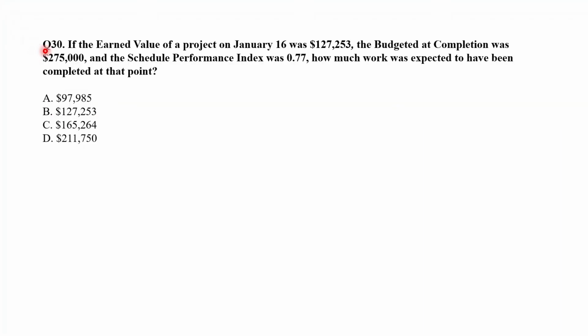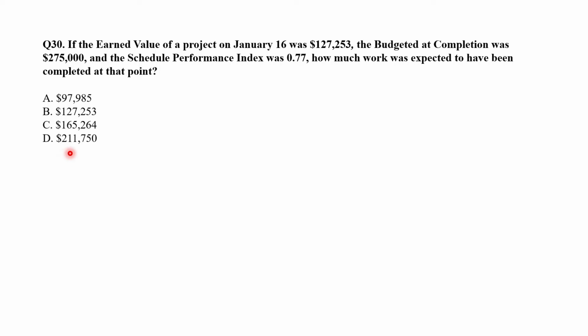Question number 30. If the earned value of a project on January 16 was $127,253, the budget at completion was $275,000 and the schedule performance index was 0.77, how much work was expected to have been completed at this point? Option A, $97,985. Option B, $127,253. Option C, $165,264. Or option D, $211,750.